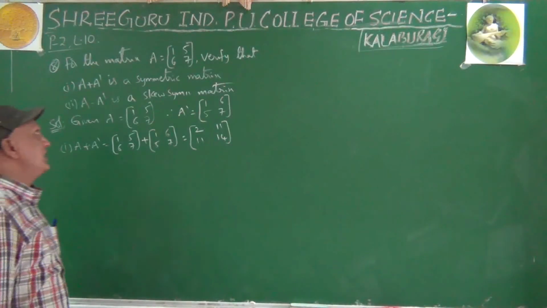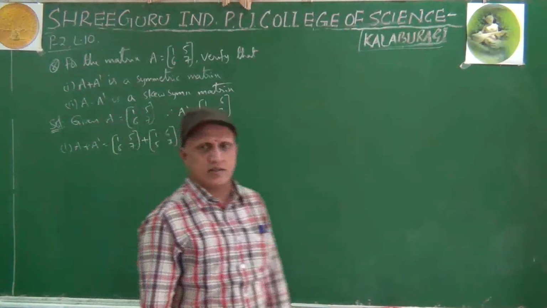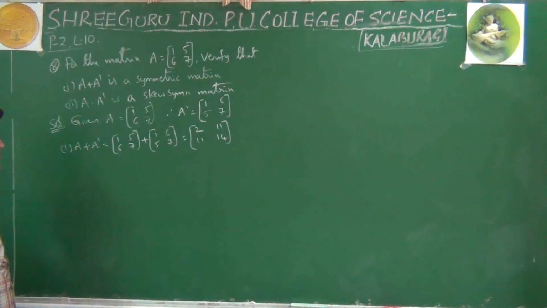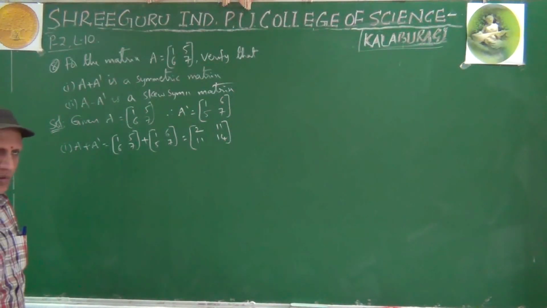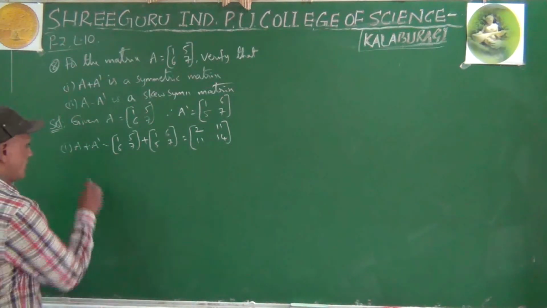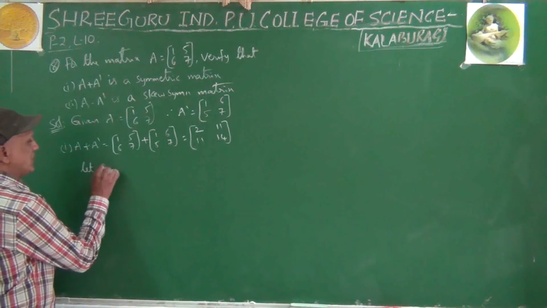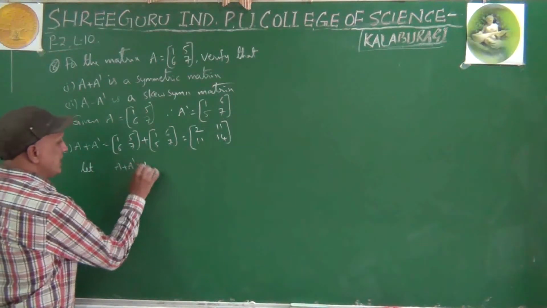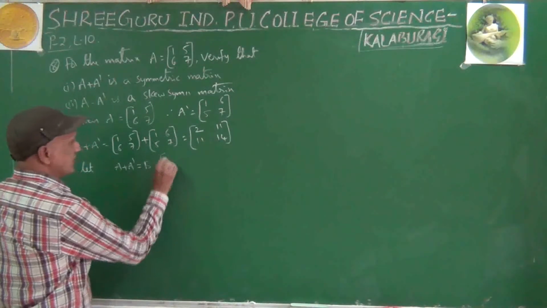How can we prove that A plus A dash is a symmetric matrix? A plus A dash whole dash equal to A plus A dash. If we can prove that, then we can say that A plus A dash is a symmetric matrix. To avoid confusion, let B equal A plus A dash, which is this one.